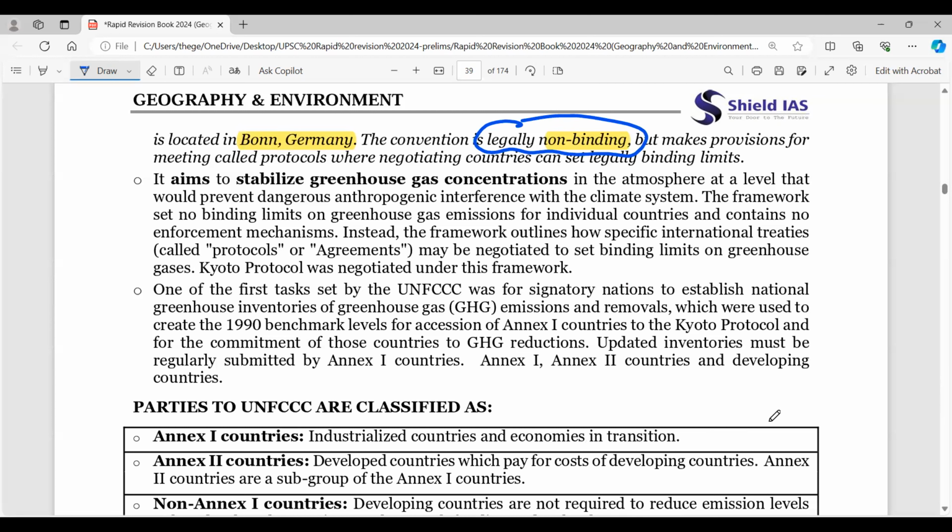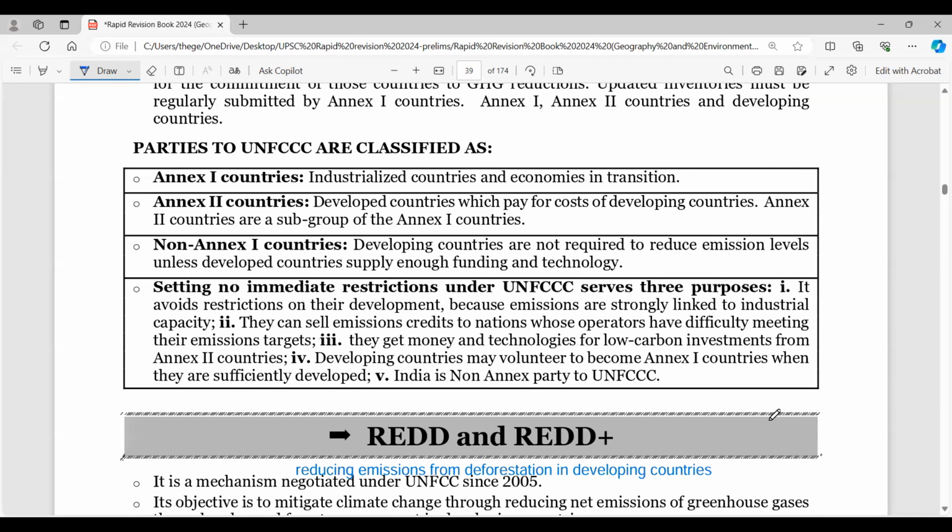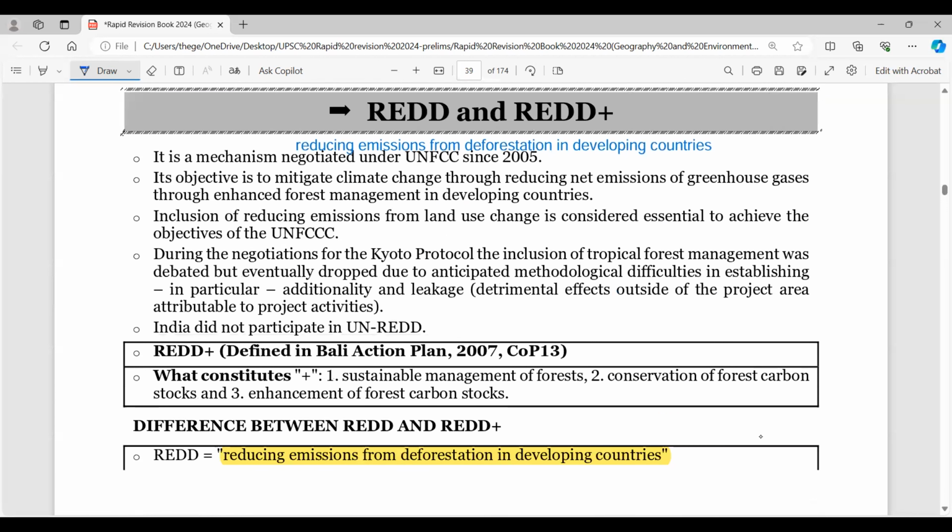So basically it's for negotiating, it's for looking into awareness creation, stabilizing greenhouse gas concentrations across the Annex countries. So there are many Annex countries, and then they have debates, right? Now come to RED, REDD and REDD plus. So reducing emissions from deforestation in developing countries, right? And then plus is added to it.